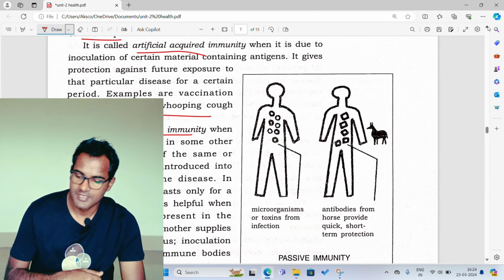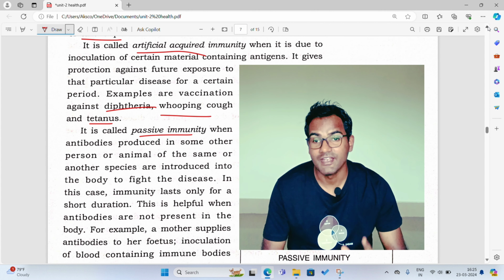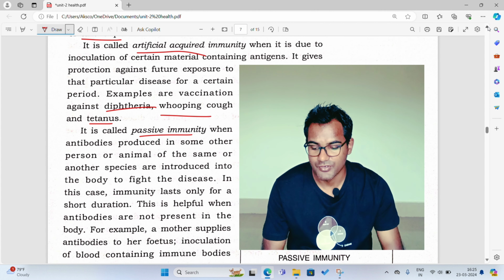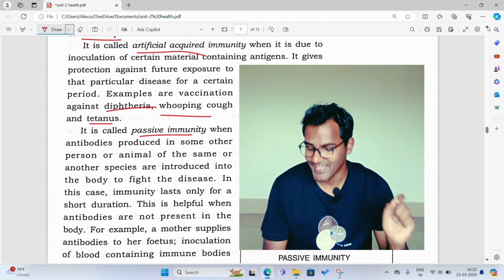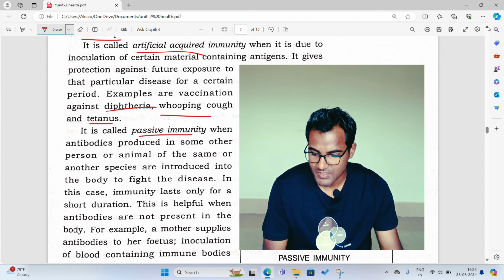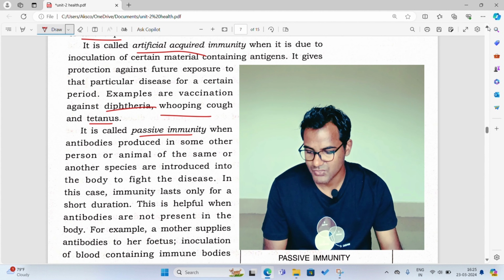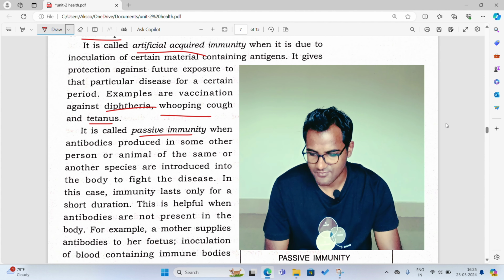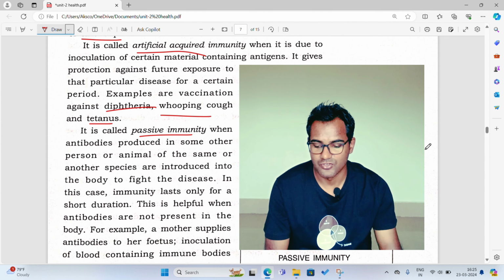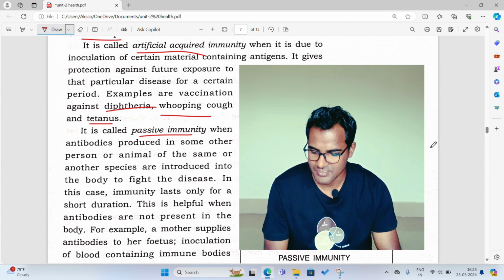So here what does it say? It is called passive immunity. So what is passive immunity? When antibodies are produced in some other person or in some other animal, what happens? They are introduced into the body to fight against the diseases. All right. So in this case, immunity lasts only for a short period of time. So this is helpful when antibodies are not present in the body. Suppose enough antibodies are not present in our body, then this technique is useful, right?